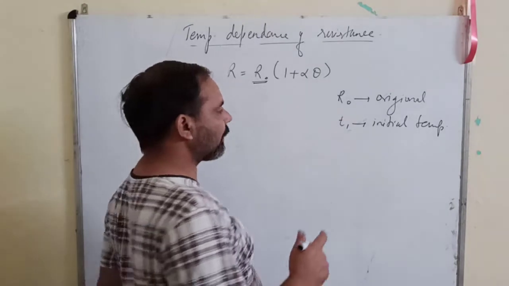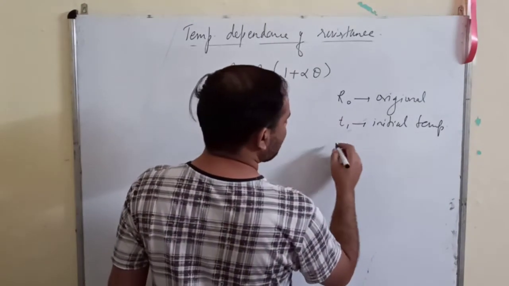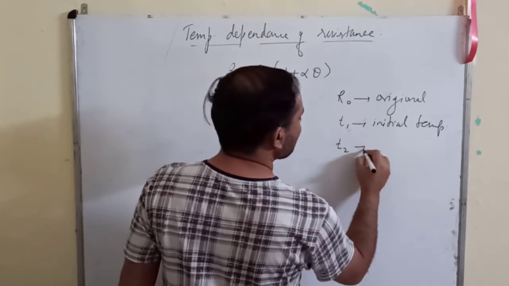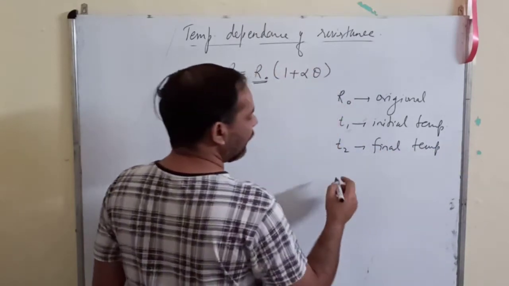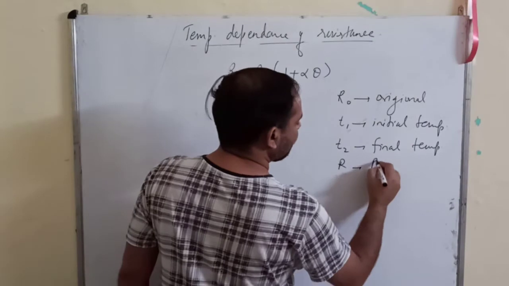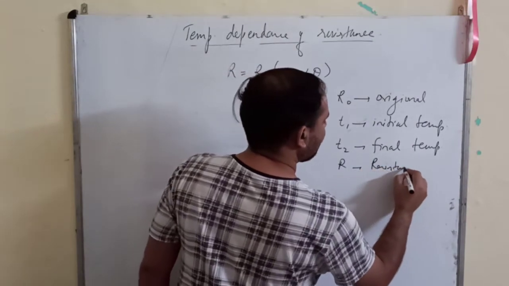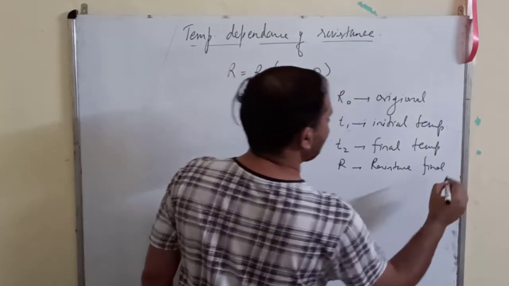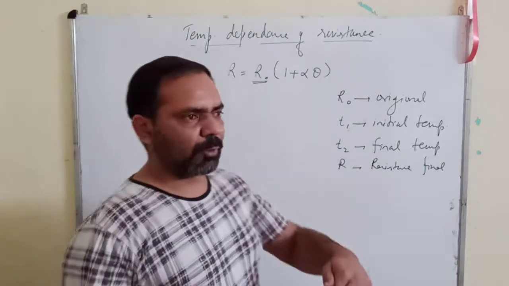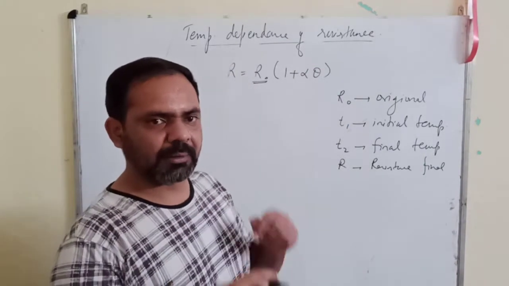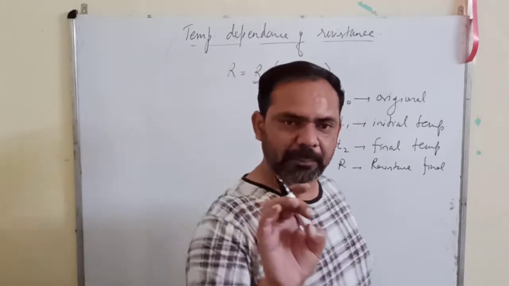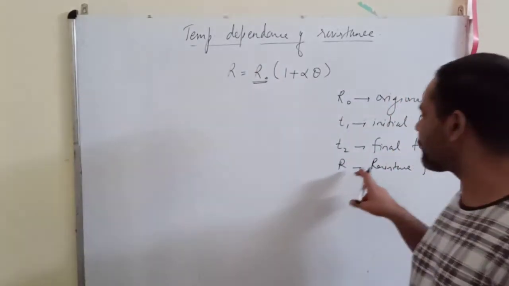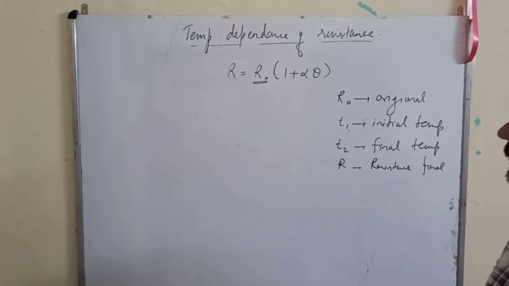Now you passed the current through it, and suppose that after passing the current, the temperature reaches T2, the final temperature, and the resistance becomes R, the final resistance. Before passing the current, temperature was T1 and resistance was R0. After passing the current for some time, the temperature becomes T2 and resistance becomes R.